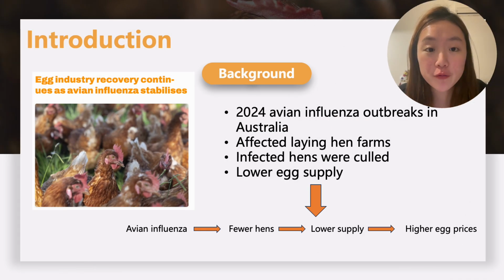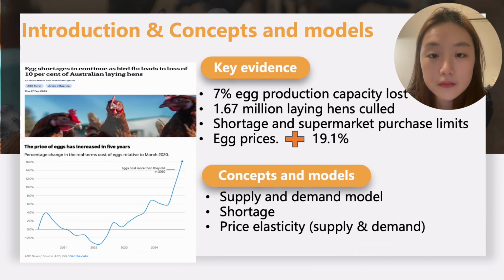In 2024, an avian influenza outbreak affected several laying hen farms in Australia. When infected or at-risk chickens were killed, the number of laying hens decreased. In simple terms, fewer hens means fewer eggs. The evidence shows this clearly.